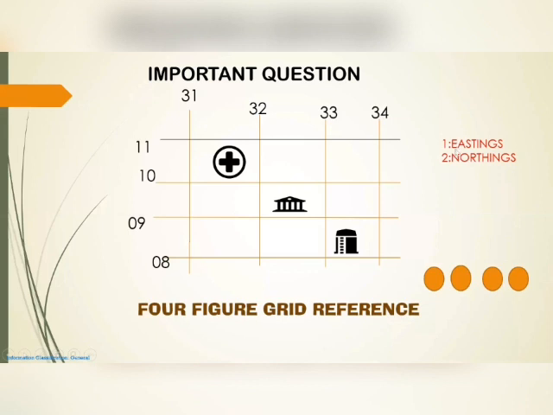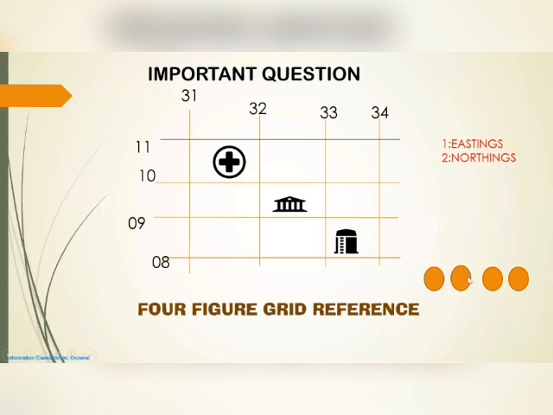Okay, I mentioned first you take the value of easting, second you take the value of northings. So the first value here is the eastings value, 32. So 32 eastings and the northings make a square or a grid. In which grid it is, that is the question. First we take the value of easting, that is 32. From here to here it's 32. From here 33 starts. So this part comes under the grid square of 32, or the value of easting is 32. So here I will write 32.